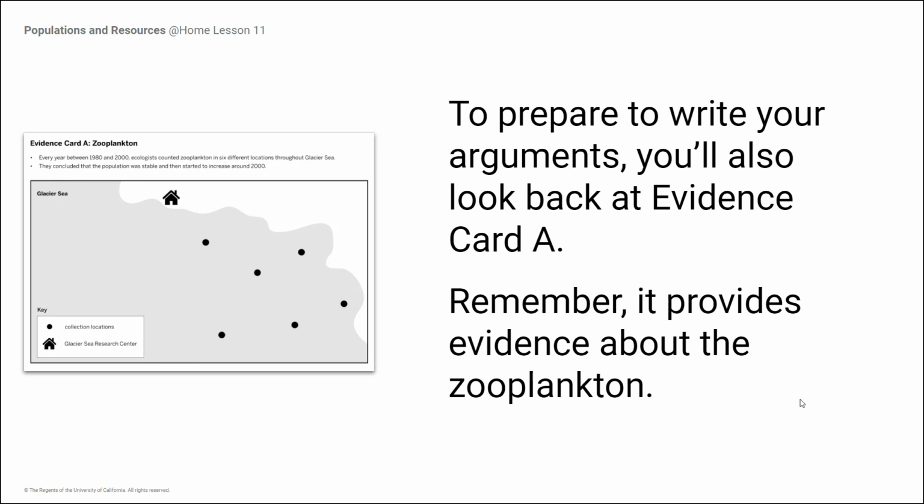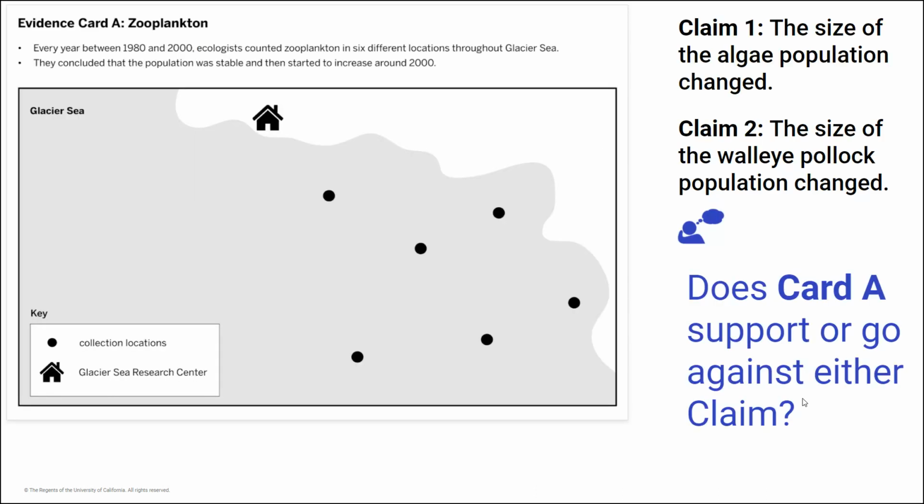To prepare to write your arguments, you're also going to want to look back at evidence card A and remember that it provides evidence about the zooplankton. So here's evidence card A that we talked about early in the unit. Every year between 1980 and 2000, ecologists counted zooplankton in 6 different locations throughout Glacier Sea. They concluded that the population was stable and then started to increase around 2000.